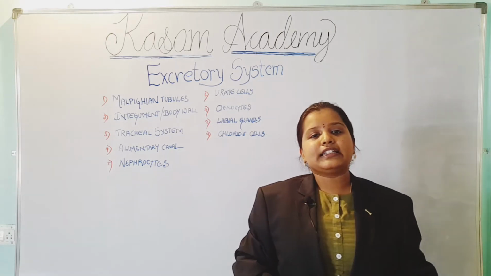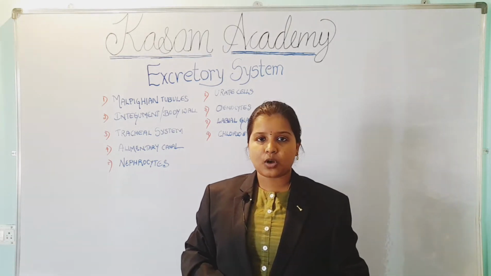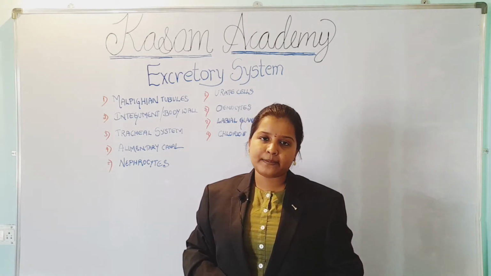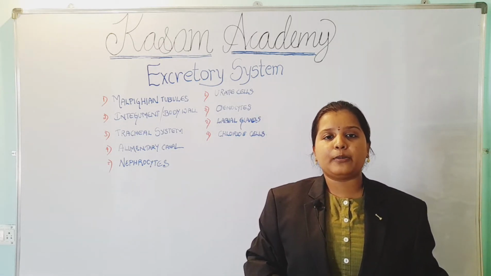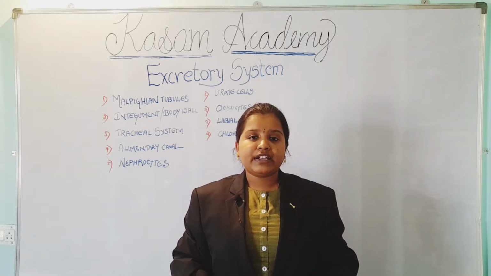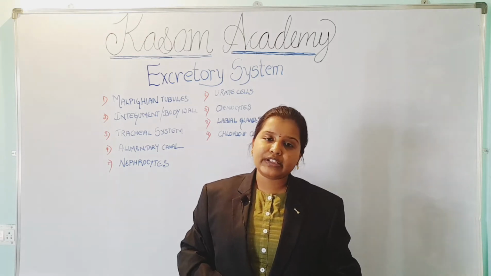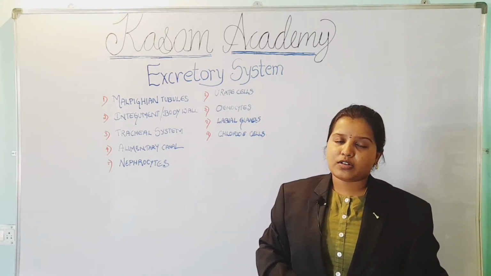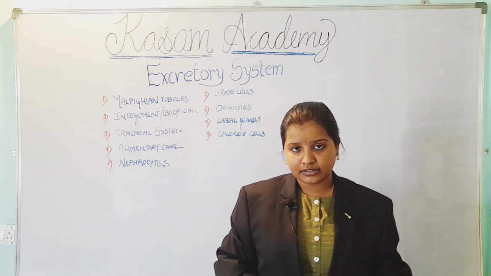Generally, the waste material in the insect body is of different types. It may be solid, liquid, gaseous or semi-solid. If it is in solid form, it is ammonia or uric acid. If it is in liquid form, we call it honeydew. If it is gaseous, it is carbon dioxide. If it is semi-solid, it is called allantoin.